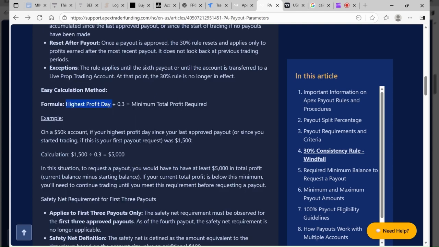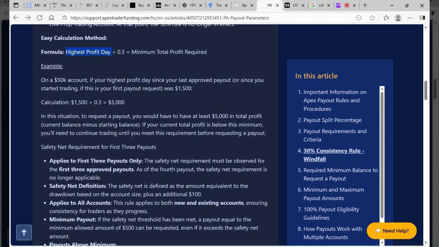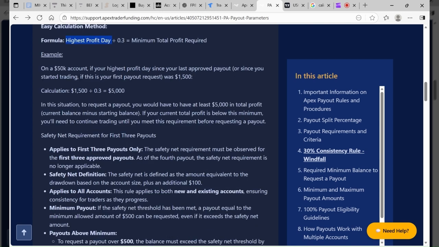Your highest day, you divide that by 0.3, and that is the minimum you must have in order to take a withdrawal. Next rule, the safety net required is for your first 3 payouts, right? So after your 4th payout, you don't have to worry about that safety net.